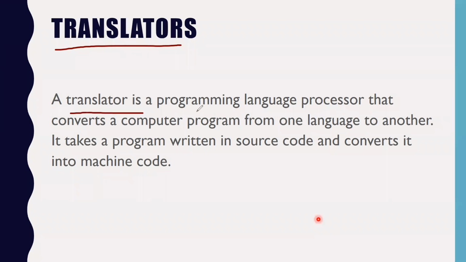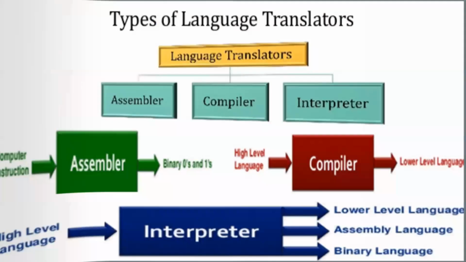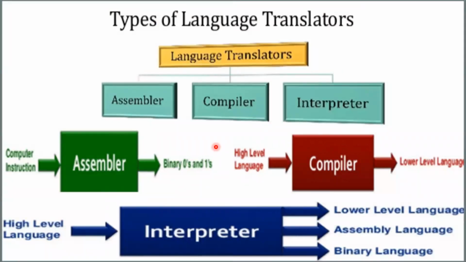A translator is a programming language processor that converts a computer program from one language to another language. It takes a program written in source code and converts it into machine code. It converts all the programs of high level languages into machine language. So it is known as a translator. Again, it is software only. Now we have a total of three types of translators: assembler, compiler, and interpreter.